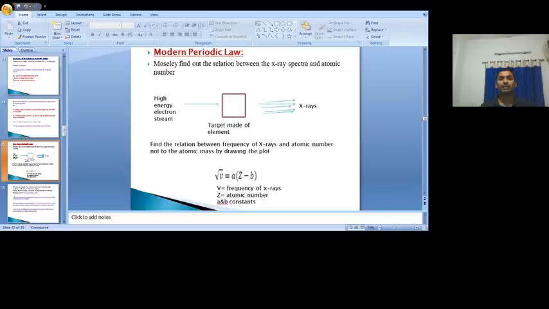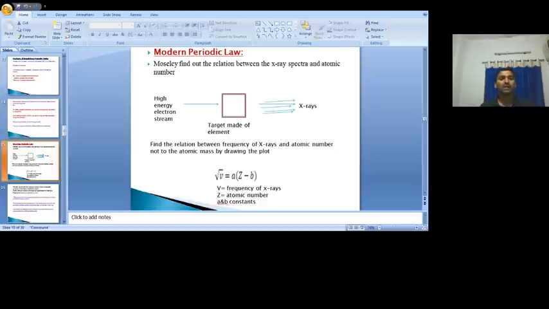By knowing that, the periodic law immediately changes, because the fundamental property of an atom is atomic number, which means the physical and chemical properties depend upon which one? Atomic number, not on the atomic weight. That's why the periodic law given by Mendeleev was modified.